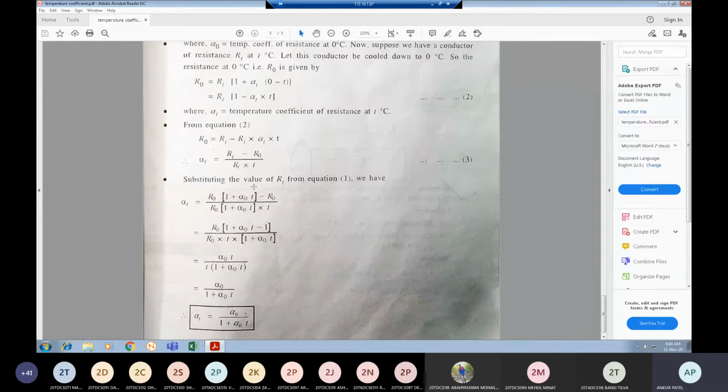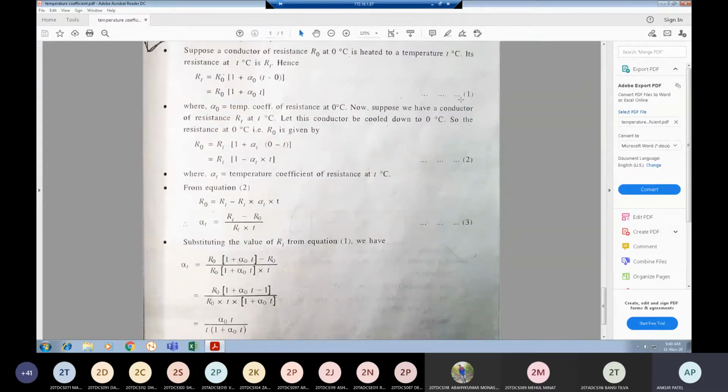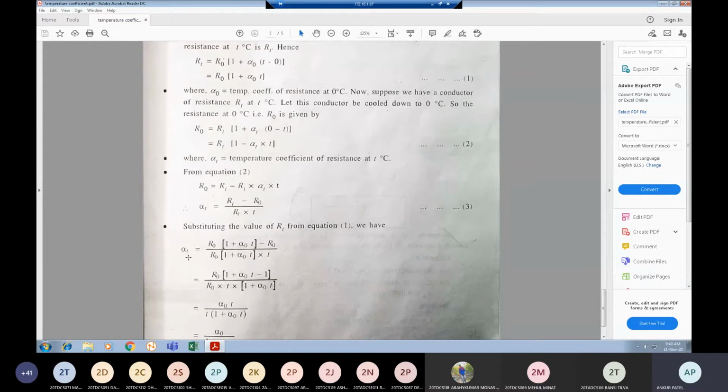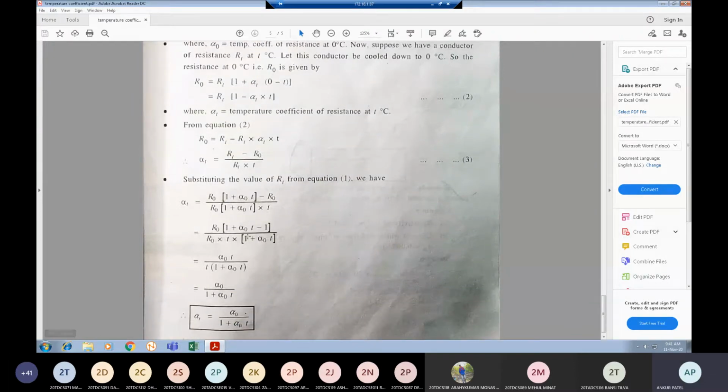Now substituting the value of RT from equation 1, we have RT is equal to R0 (1 plus alpha 0 into T). So now we are substituting: alpha T is equal to [R0 (1 plus alpha 0 T) minus R0] divided by R0 (1 plus alpha 0 into T) into T. So we are substituting RT in the equation of alpha T. It can be written as R0 [(1 plus alpha 0 T) minus 1].